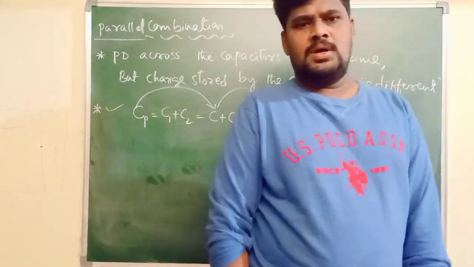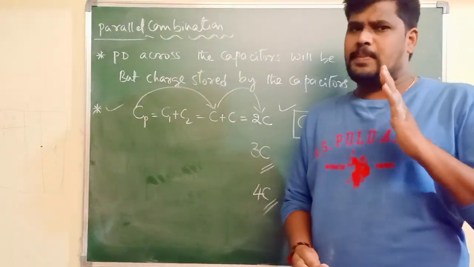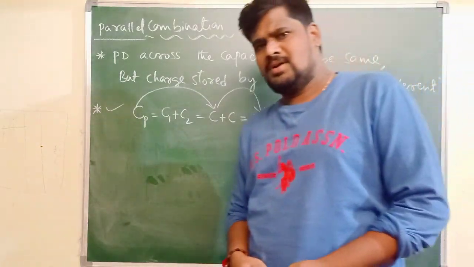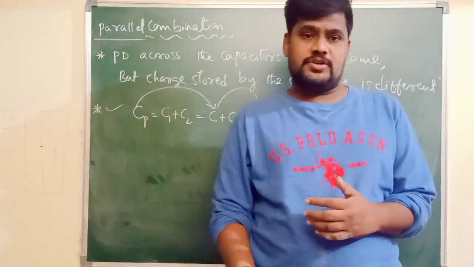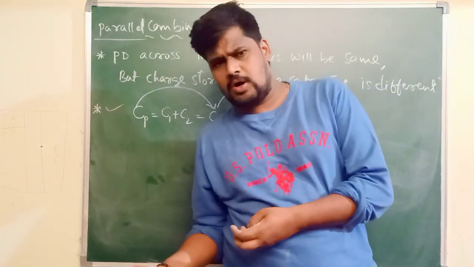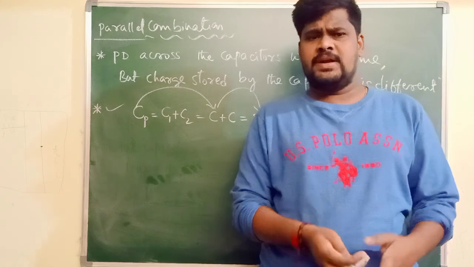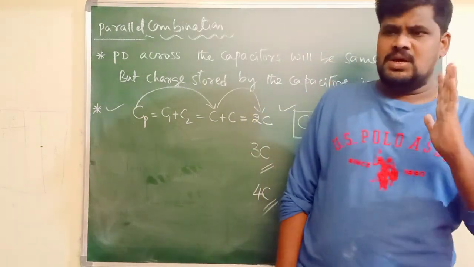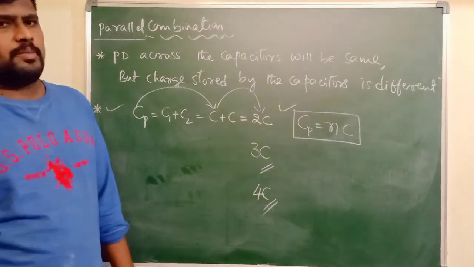These are some of the points related to series as well as parallel combination of capacitors. You can distinguish between series combination of capacitors as well as parallel combination of capacitors. Take this as an assignment: collect some differences between series combination of capacitors as well as the parallel combination of capacitors.